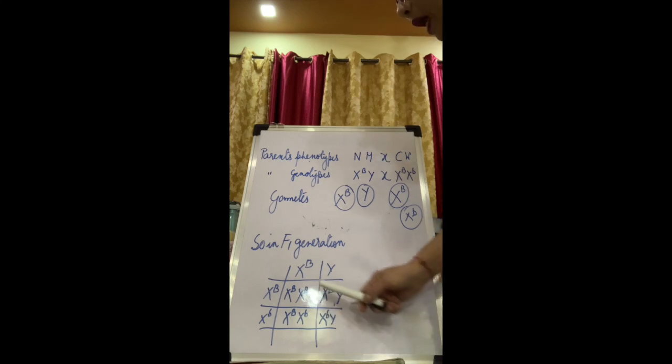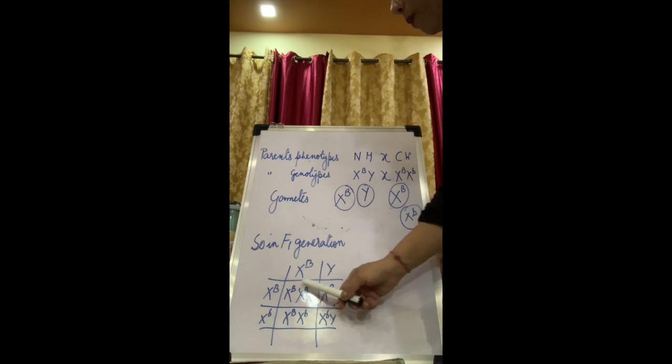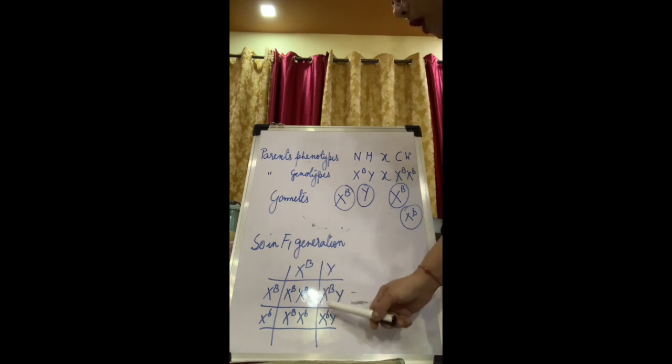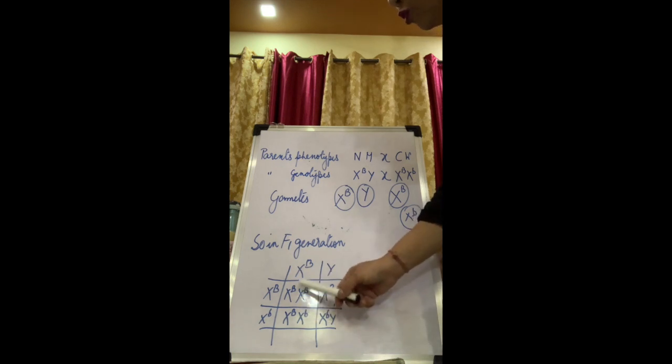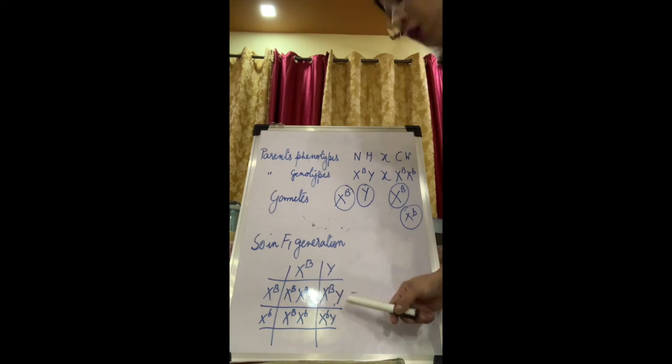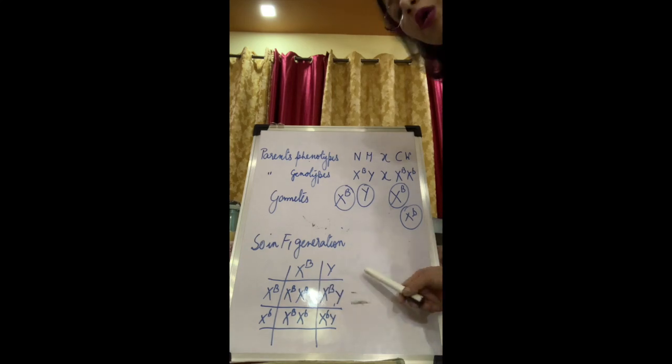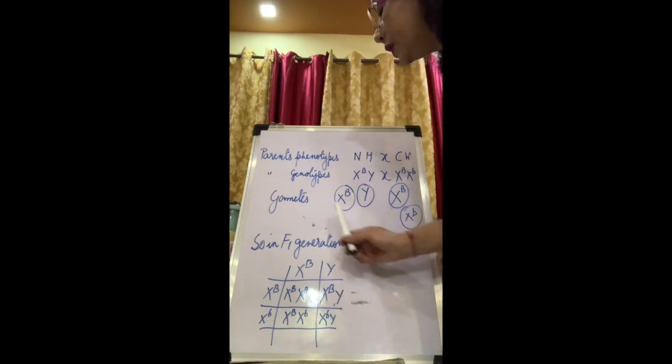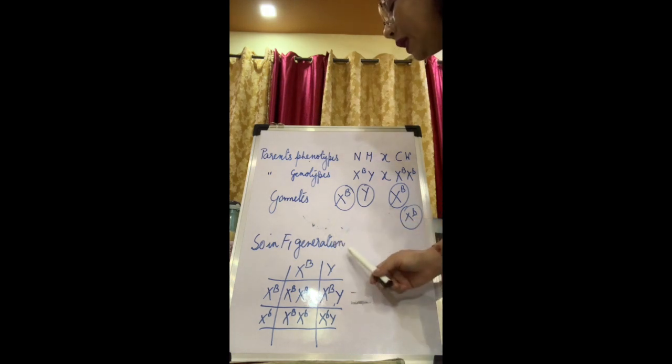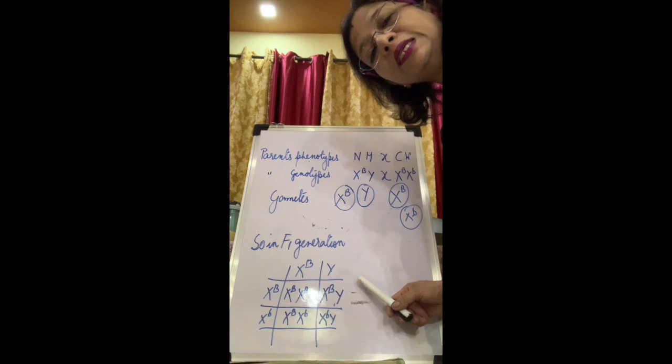If the man and the lady have 1 child, then there is a probability that it can be a boy. If it is a boy, then it will be a colorblind boy or a normal boy. But if 2 girls or 1 girl is there, she will be a normal one. So I hope you all understood how some characters like color blindness are linked to sex genes.